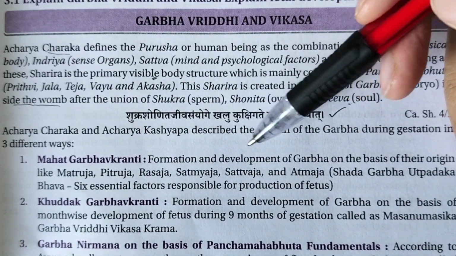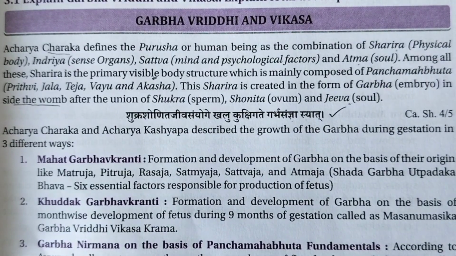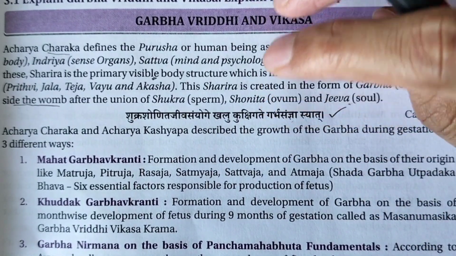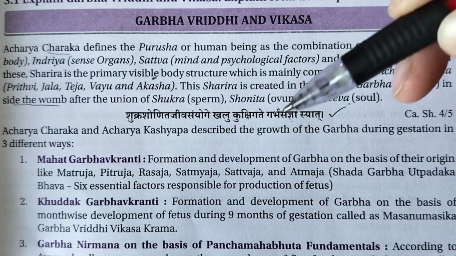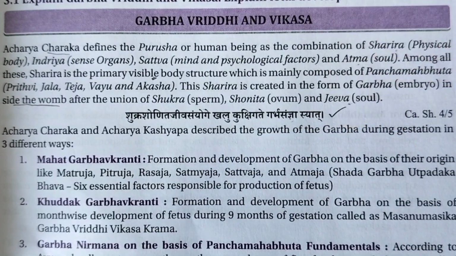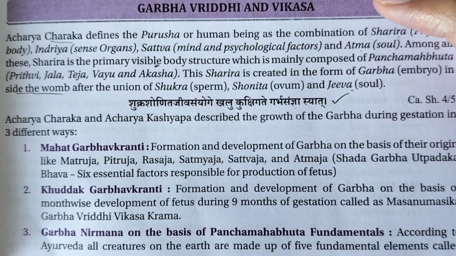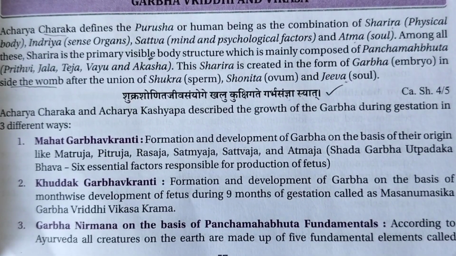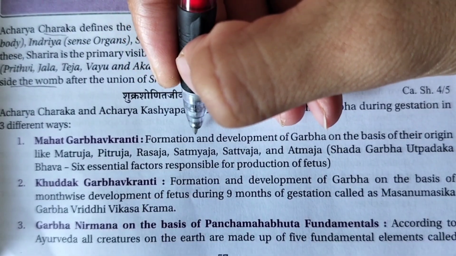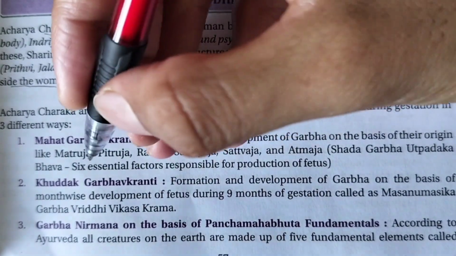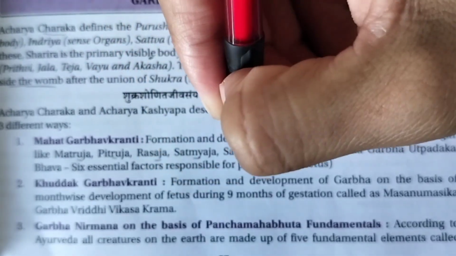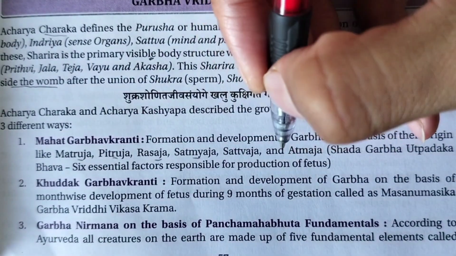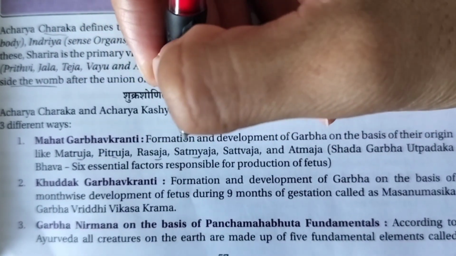Acharya Charak and Kashyapa have described the growth of the garbha during the gestational period, with three months making one trimester. We have seen this in the chapters Mahata Garbhavakranti, Khuddaka Garbhavakranti, Garbha Nirman, etc., on the basis of the fundamentals of Panchamahabhut. Let us just revise that. Mahata Garbhavakranti tells the formation and development of the garbha on the basis of its origin, like Matruja, Pitruja, Rasaja, Satmya, Sattva, Atma, etc. The combination of all these has been told in the Mahata Garbhavakranti Adhyaya.